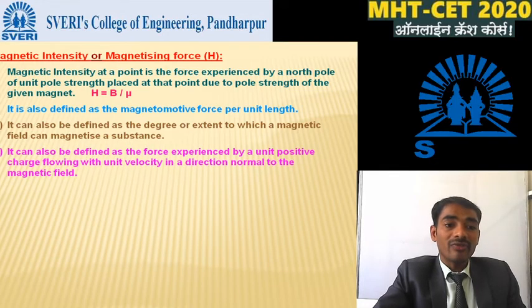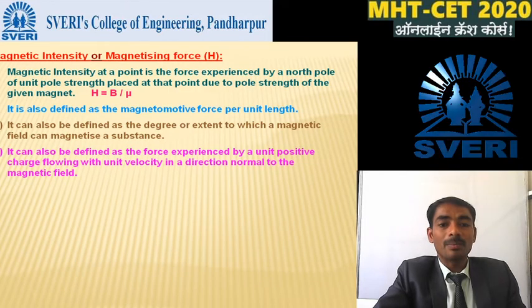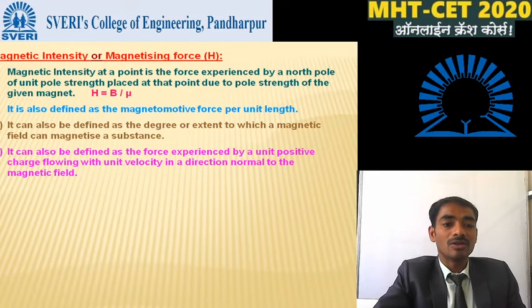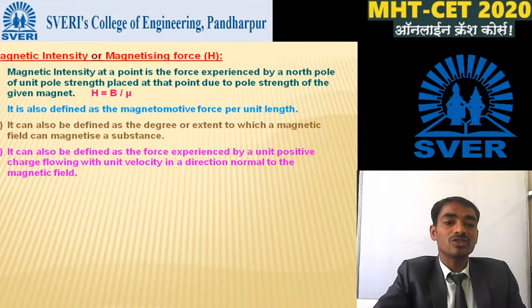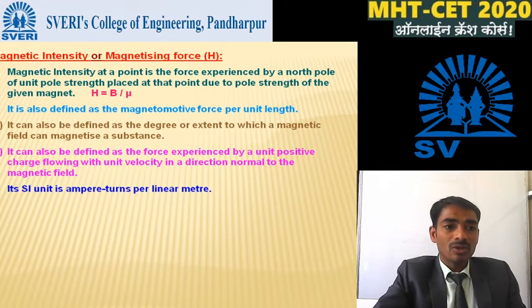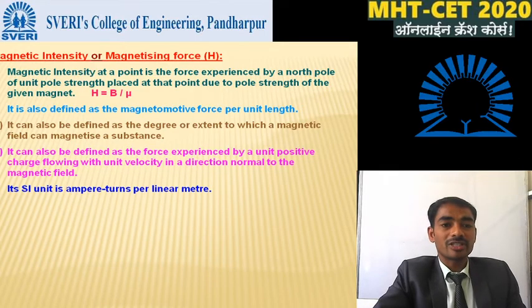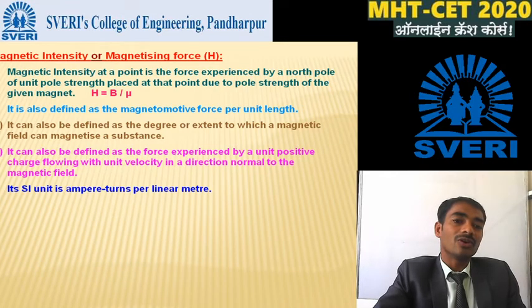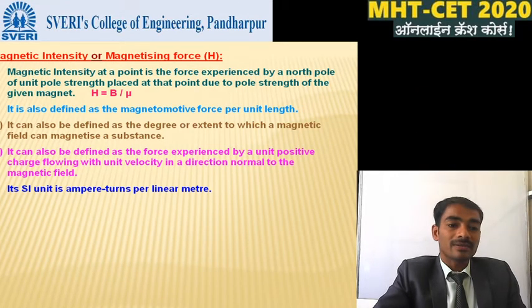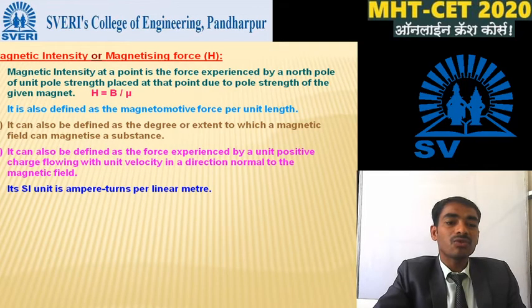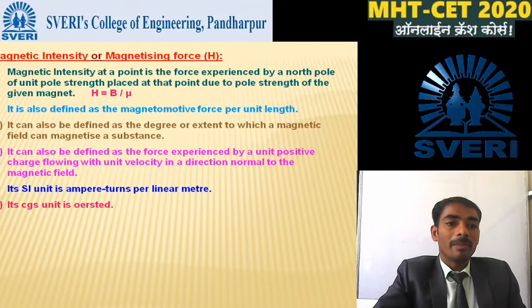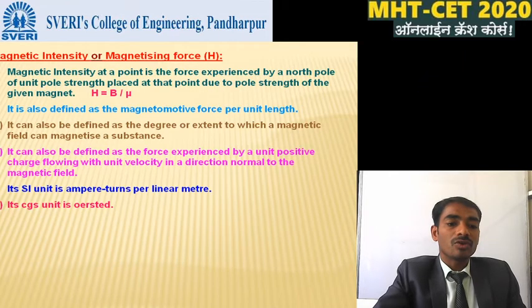It can also be defined as the force experienced by a unit positive charge flowing with unit velocity in a direction normal to the magnetic field. So these are the four different statements, in different words, of the magnetic intensity or the magnetizing force H. The SI unit of magnetizing force H is ampere turns per linear meter. The CGS unit of magnetizing force H is Oersted.